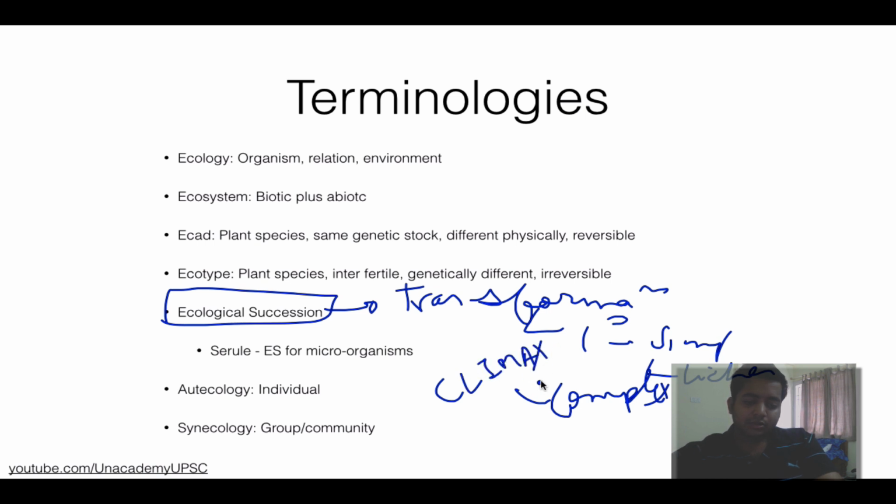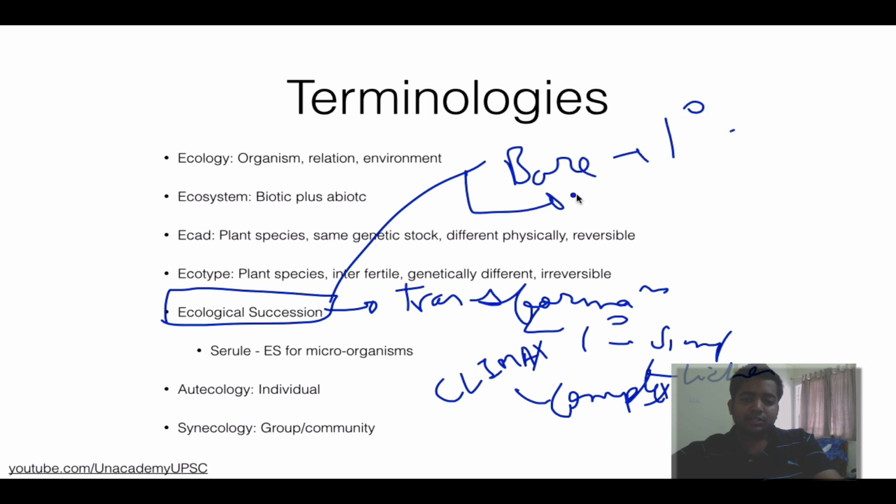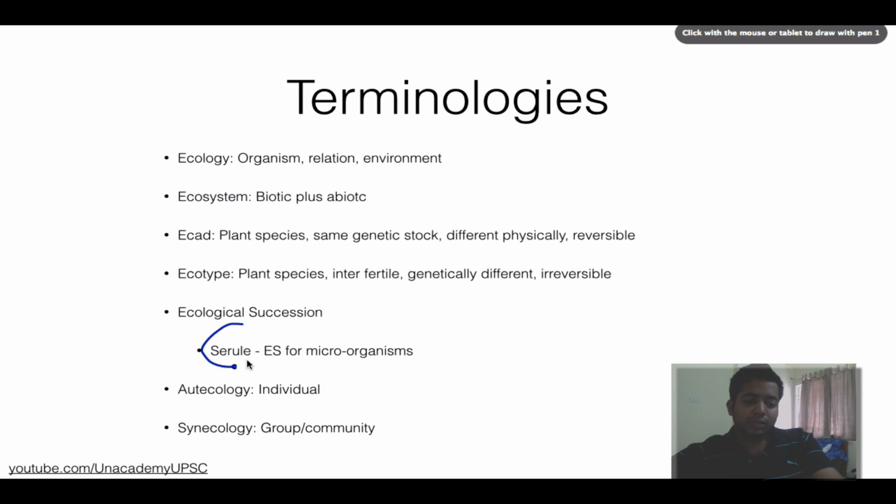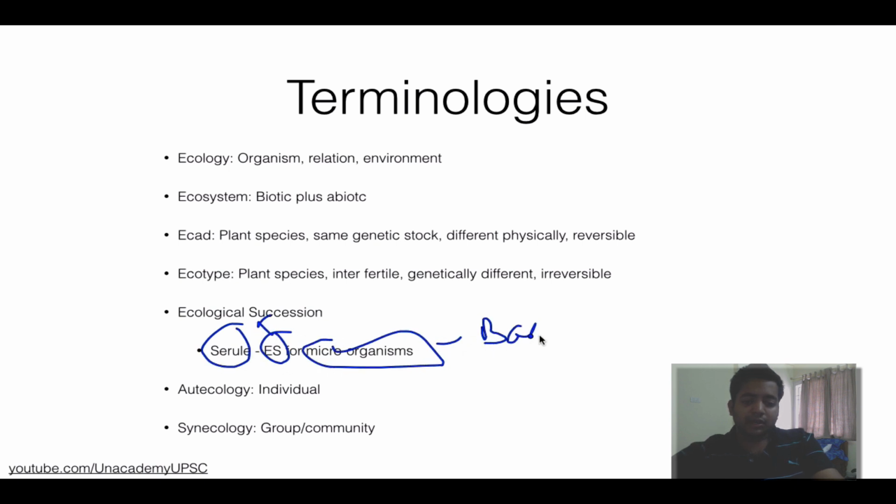So this is called ecological succession. If it occurs in a bare area, then it is called primary succession. If it occurs in an area which had life earlier, then it is called secondary succession. There is a variant of it also which is called serial. Serial is an ecological succession for microorganisms like bacteria etc.